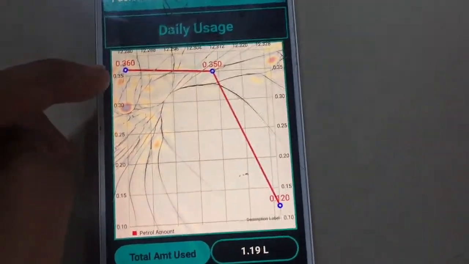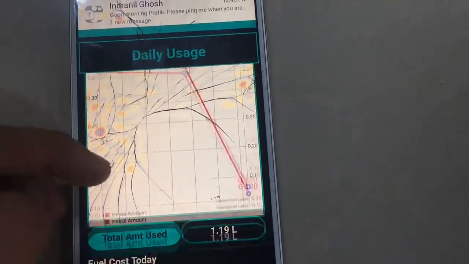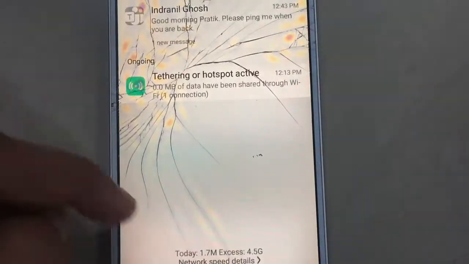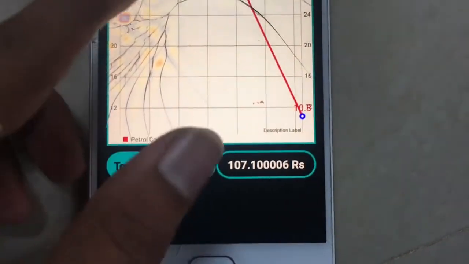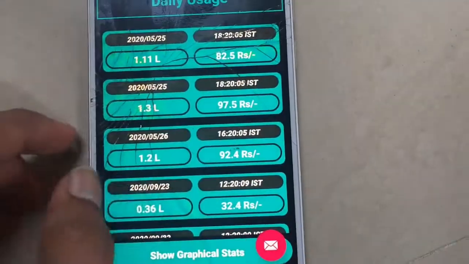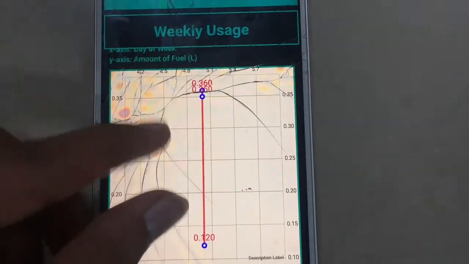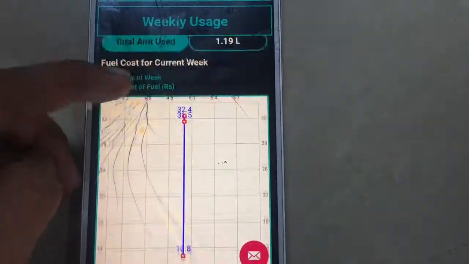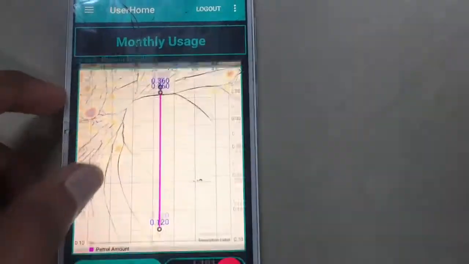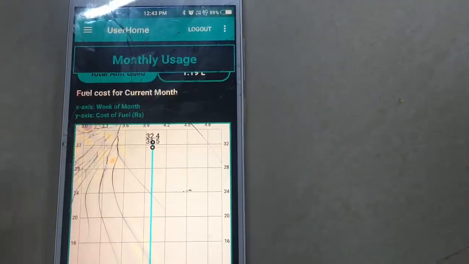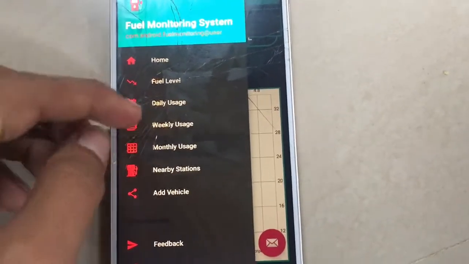As you can see, first I inputted 0.3 liter of petrol, then 0.35 liter of petrol, then 0.1 liter of petrol, and so on. After that, it shows the total money spent on petrol during the usage time. Similarly, we also have an option of weekly usage, which shows the weekly usage of the user. This also has a graph view in case you want it. The monthly usage has all similar fields, but shows the usage of a user over different time intervals.